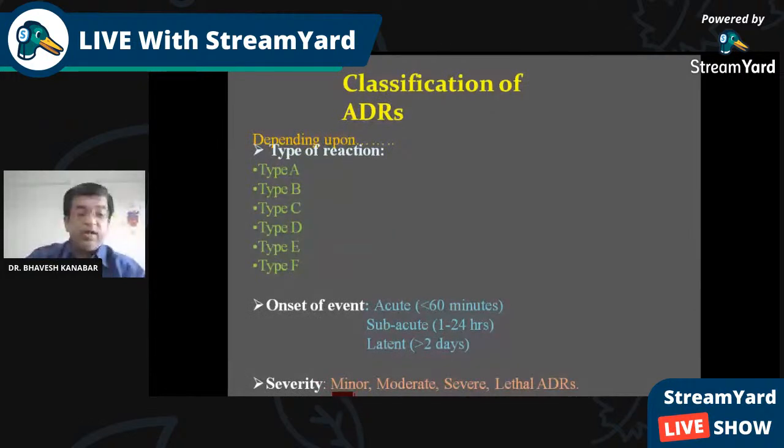Here again, the severity of the drug reaction can be minor, moderate, severe, or lethal. Lethal means it may lead to death. Another classification is according to the onset of the reaction.